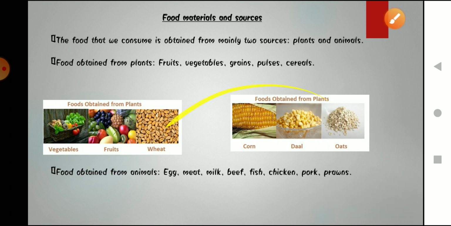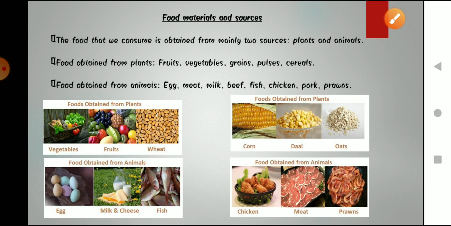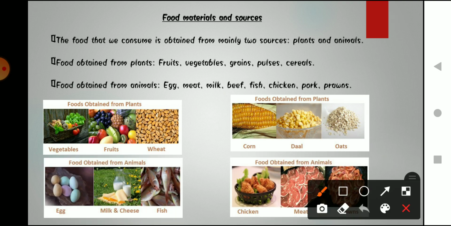Other than plants, what are the other sources of our food items? The other source is animals. What are the other food items that we get from animals? Eggs, meat, milk, beef, fish, chicken, pork.